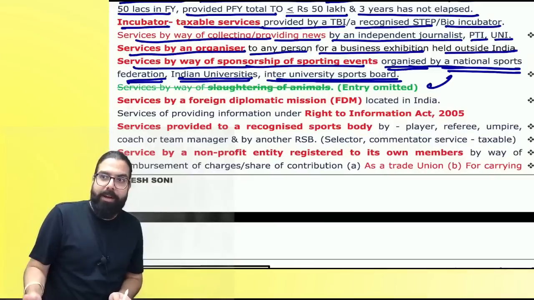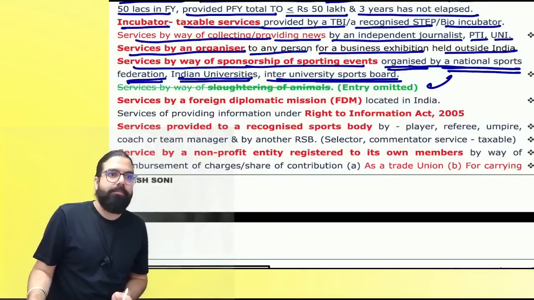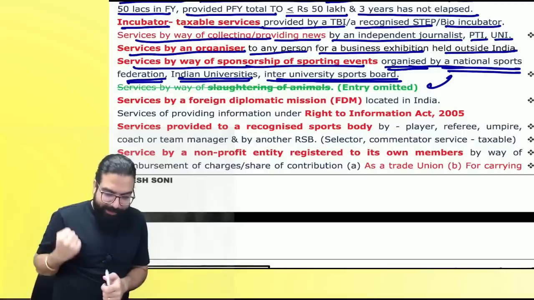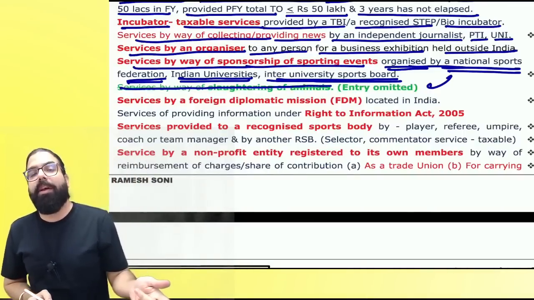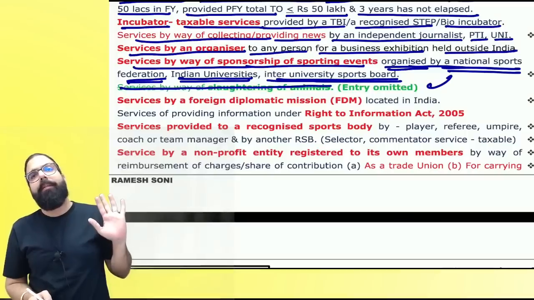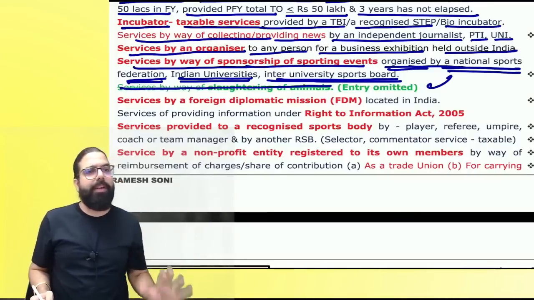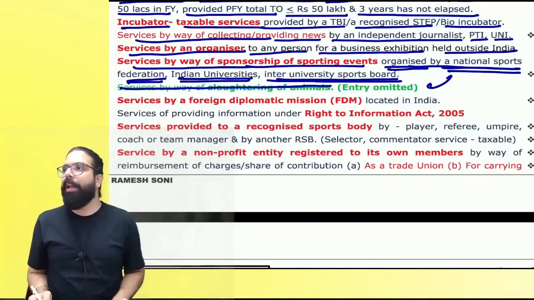The next one is slaughtering of animals. Government told you, slaughter animals, I'll slaughter your pockets and take GST. Correct, everyone? Now, slaughtering of animals earlier was under exemption. Now it has come under GST. Slaughtering of animals services will pay GST. Can I go ahead, everyone?